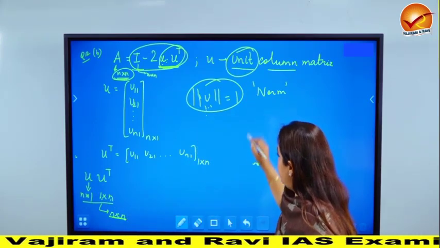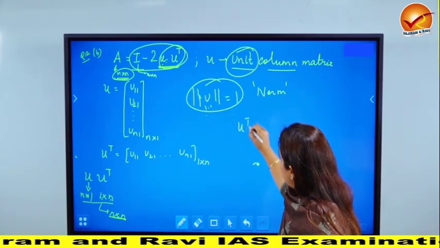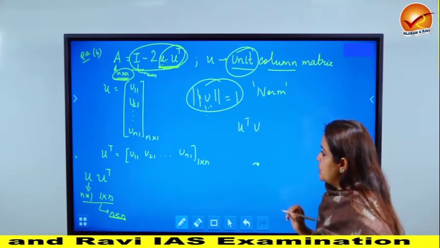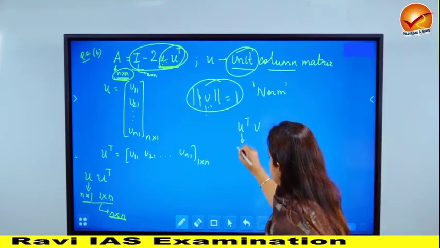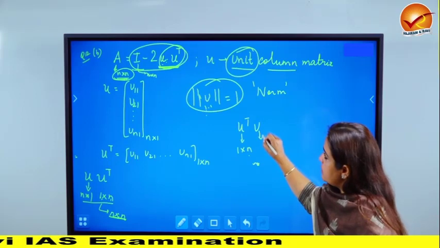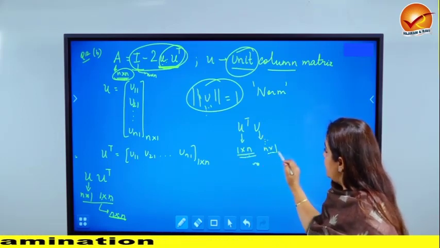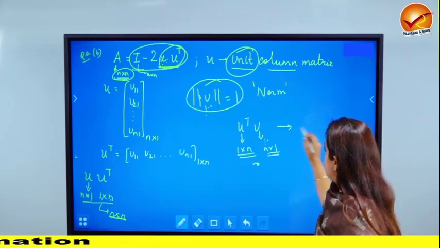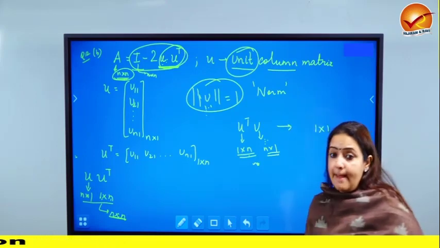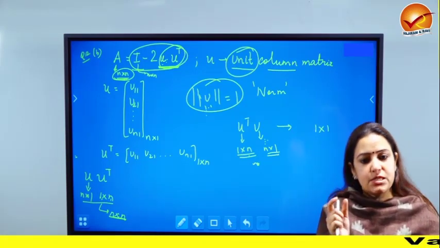But let us see what we get if we multiply U transpose with U. So what is the size of U transpose? It is 1 cross n, and the size of U is n cross 1. If I multiply a 1 cross n matrix with an n cross 1 matrix, the resultant is going to be a 1 cross 1 matrix, which is actually just a number.